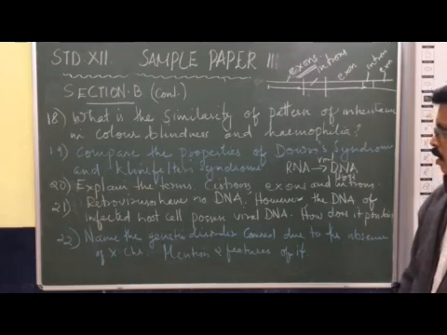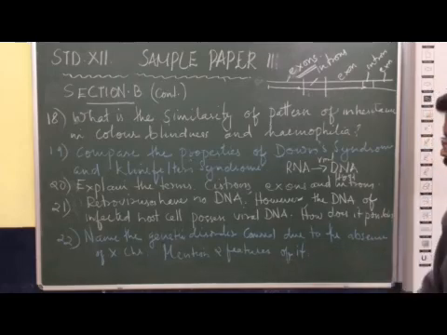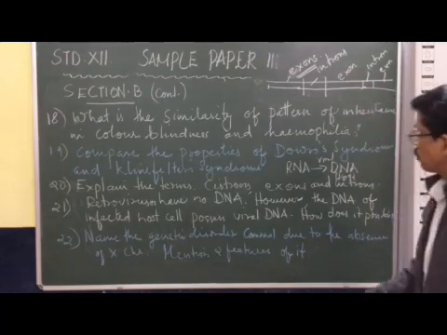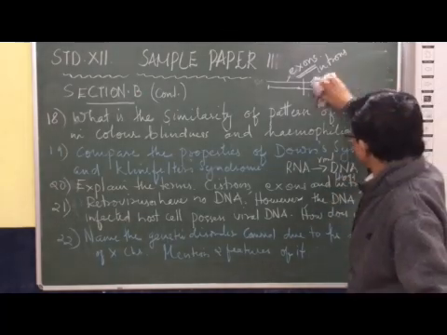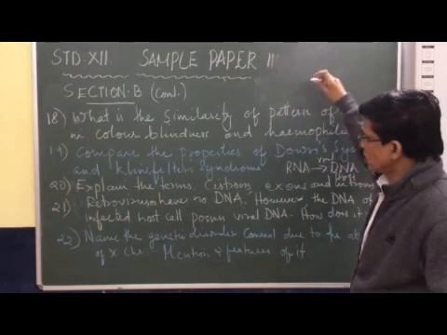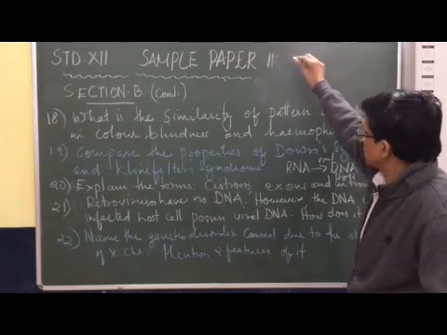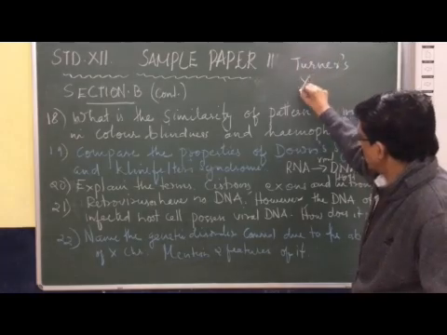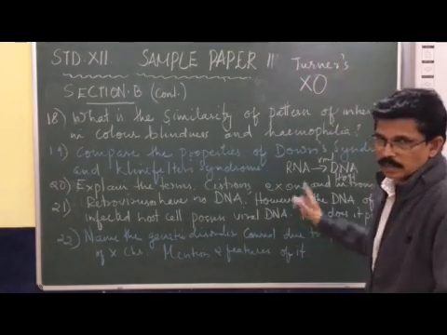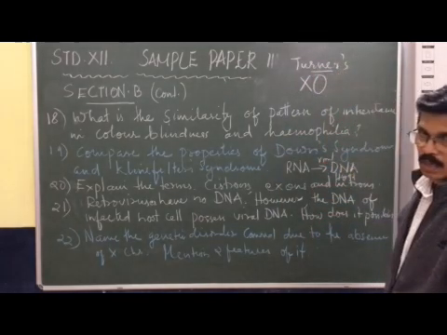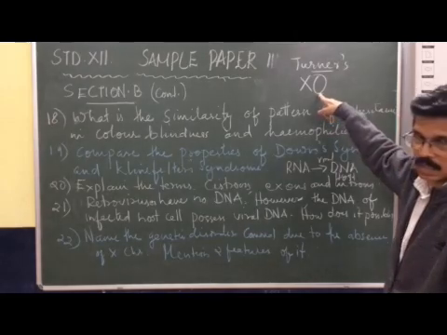Now 22nd. Name the genetic disorder caused due to the absence of X chromosome. Turner syndrome. In Turner syndrome, you can see there is one absence of chromosome, that is X chromosome. So the individuals suffering from this Turner syndrome lack one X chromosome. So we write X0. This Turner syndrome usually affects the female because one of the X chromosomes is missing. That is what is Turner syndrome.